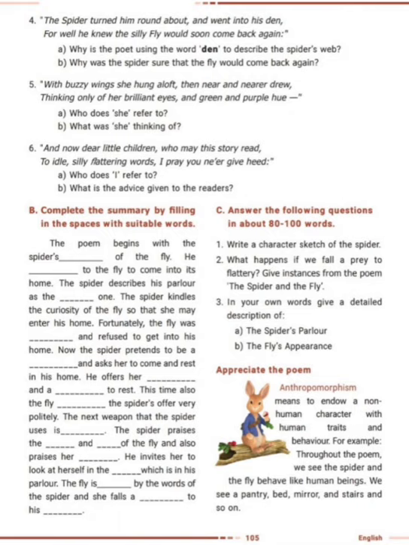What is "politely"? It speaks. Okay, it speaks to the fly to come into its home. The spider described his parlor as the prettiest one. How does it describe? Parlor is a house. It says it is the prettiest one. It is trying to attract this fly, so it is adding sugar coated words. It is very beautiful, awesome, prettiest one. So here the word "prettiest" would come.